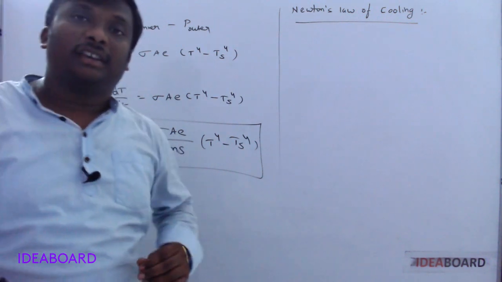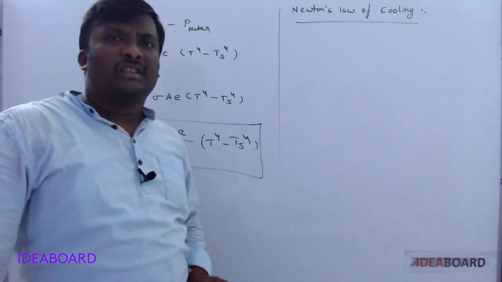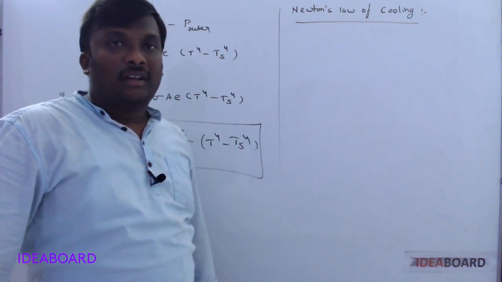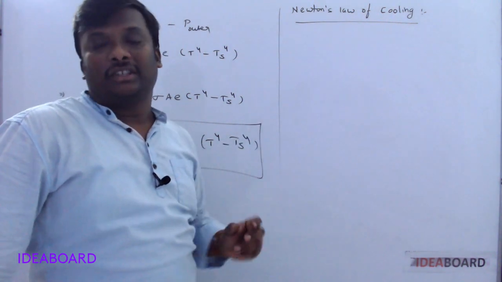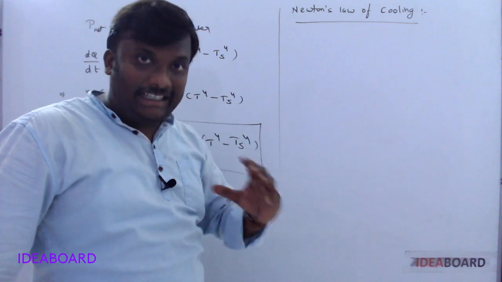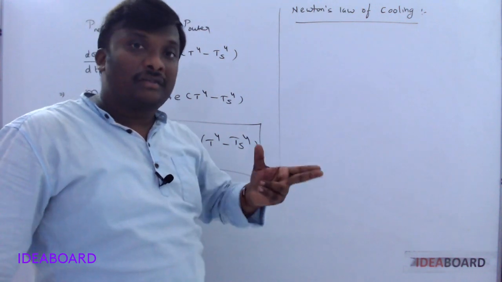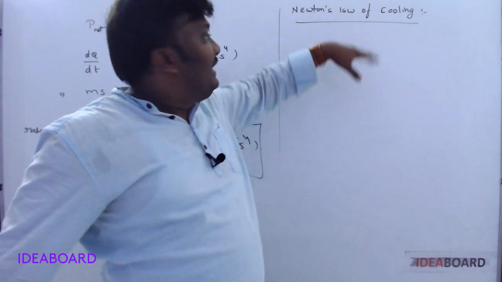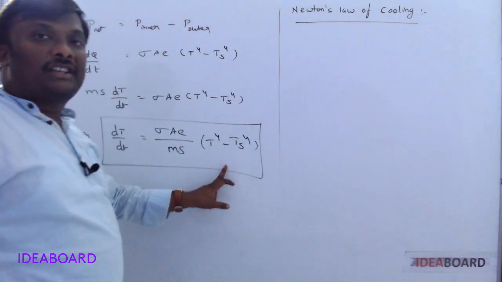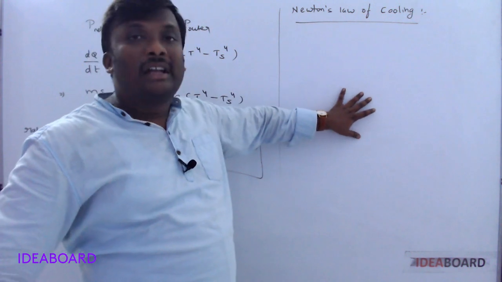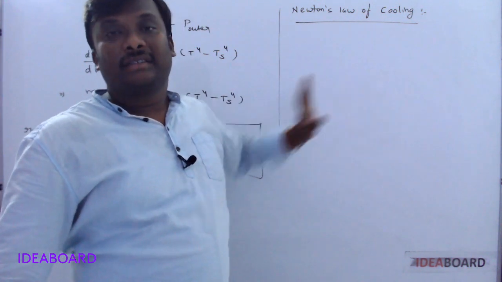Generally, Stefan's law is useful for the temperatures of very hot bodies. If the temperature difference is just between 30 degrees Celsius to 40 degrees Celsius, within 30 degrees Celsius temperature variation, then use Newton's law of cooling. Everywhere else you are using the temperature in kelvins, but here you are using the temperature in Celsius.